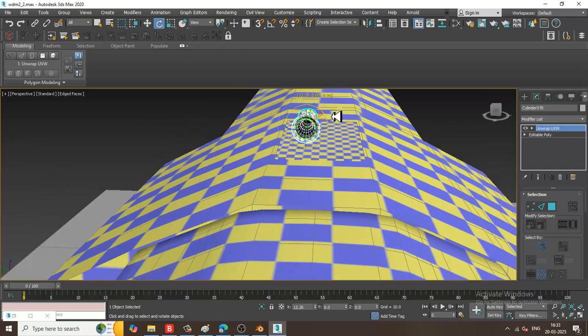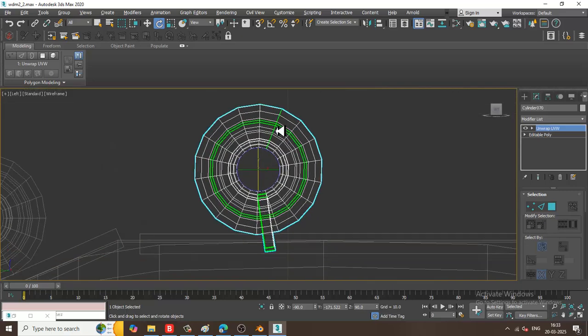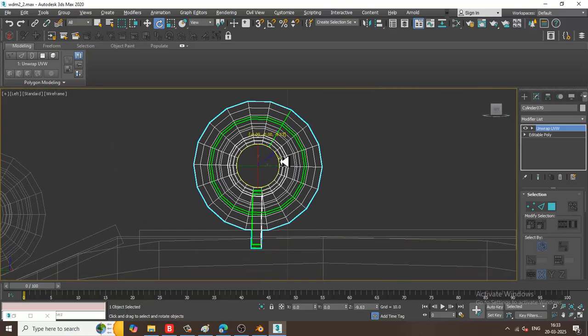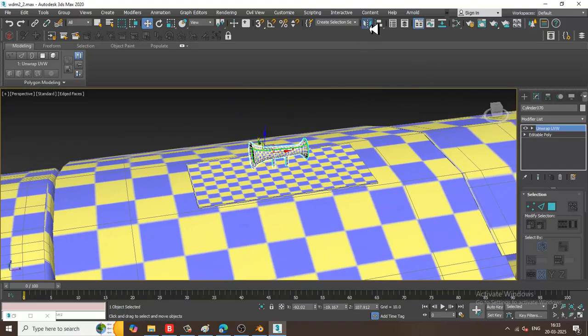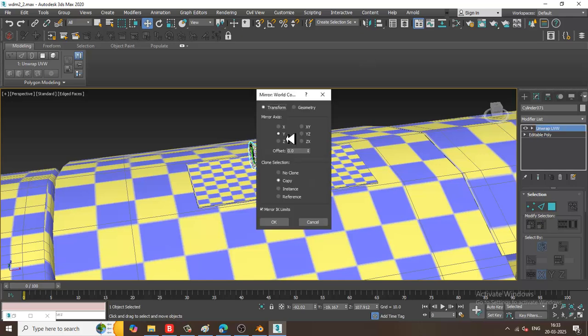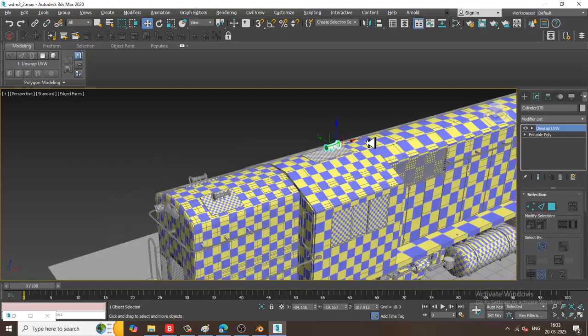I'll slightly rotate it. So just drag this out, mirror it in x-axis in this one.